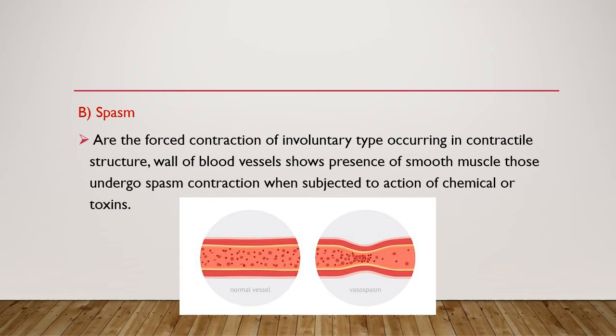Next one is spasm. But what is a spasm? Spasm means sudden involuntary muscle contraction. Here is an example of a normal vessel and vasospasm. Here is a compression of blood vessels, but a sudden compression, so it is known as a spasm. Spasms are forced contractions of involuntary type occurring in contractile structures. The walls of blood vessels contain smooth muscle, which undergoes spasm contraction when subjected to chemicals or toxins. So spasm is also a cause of gangrene.